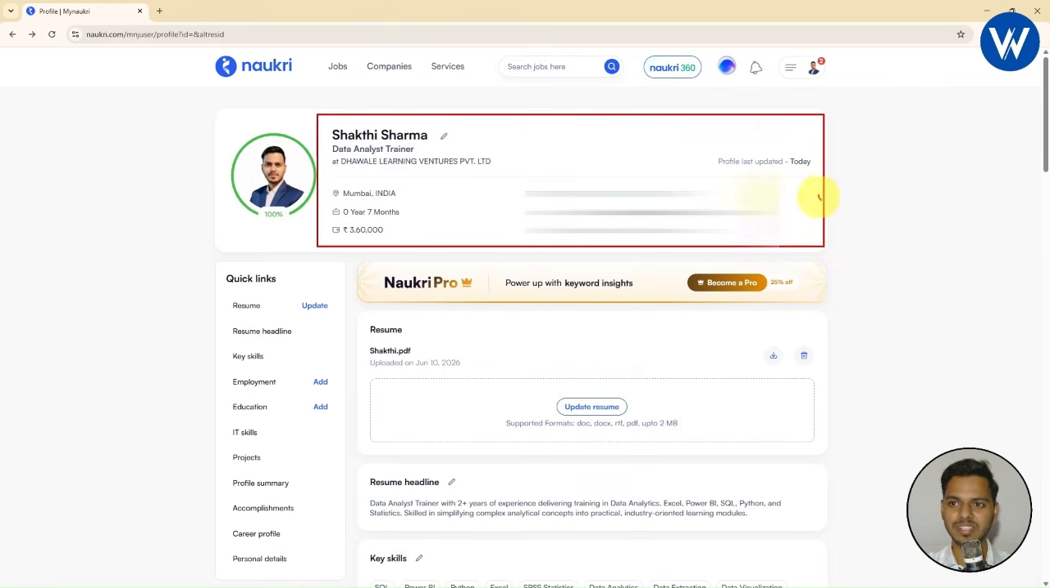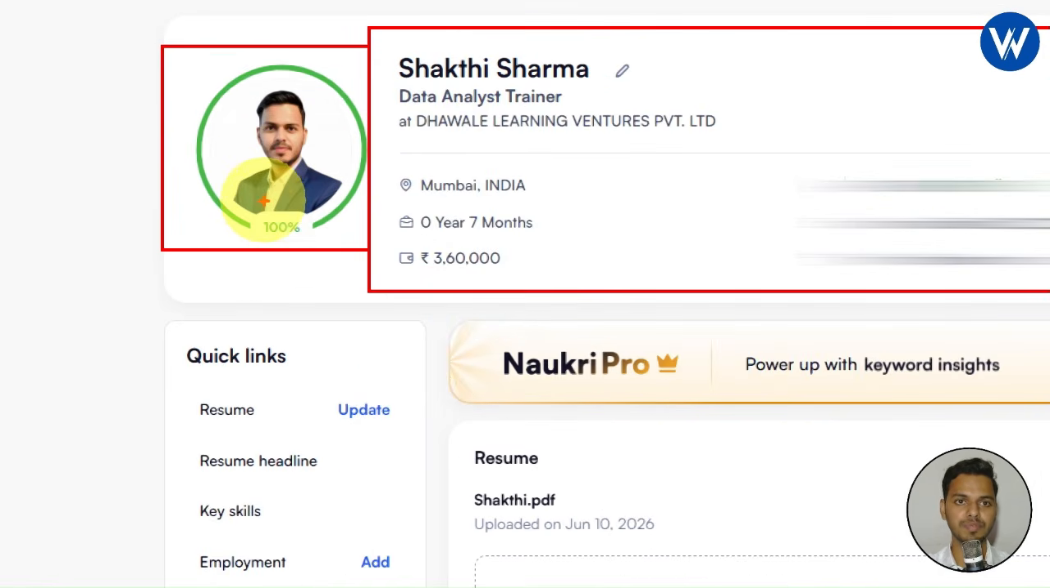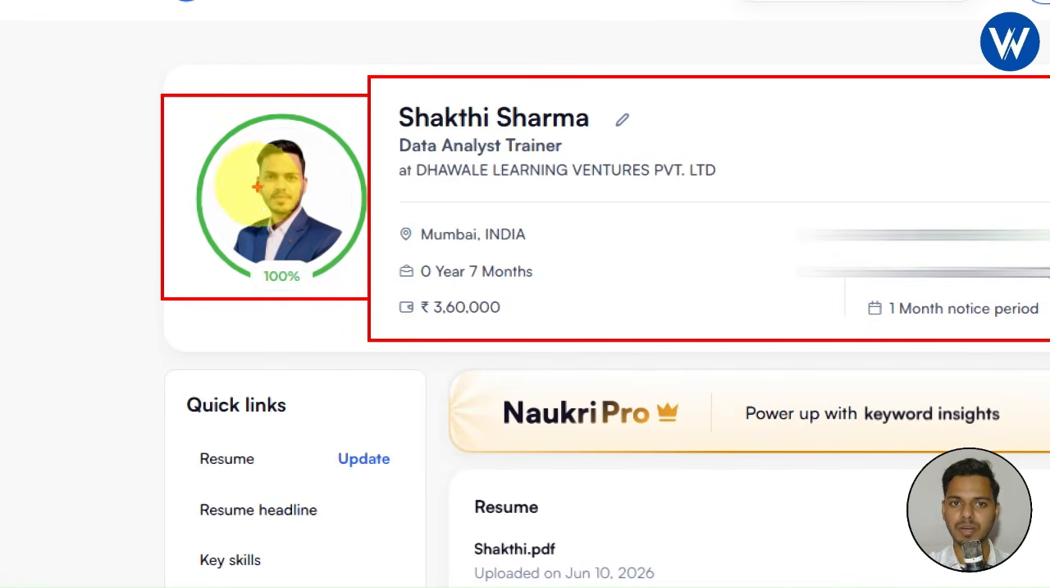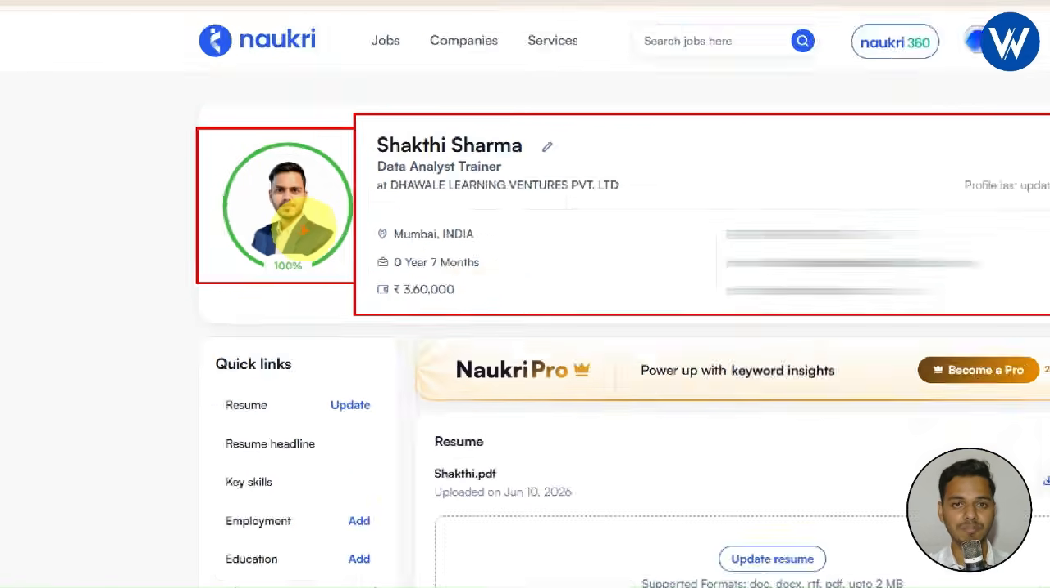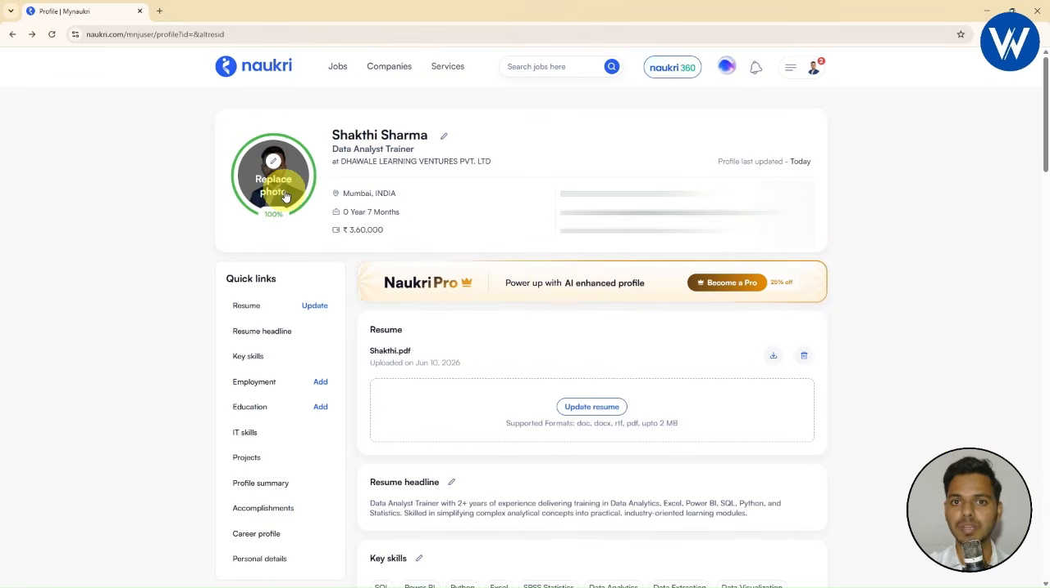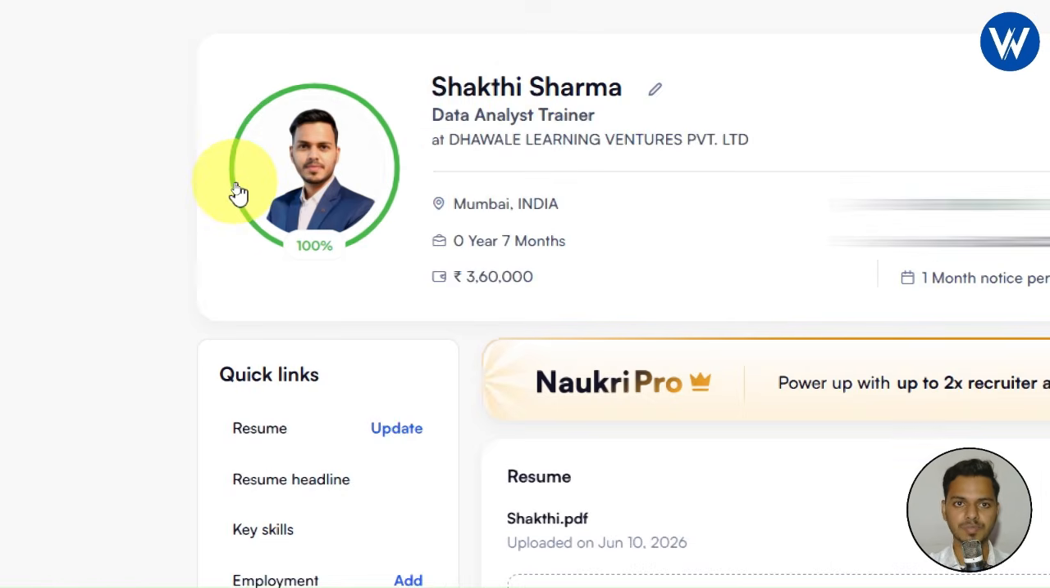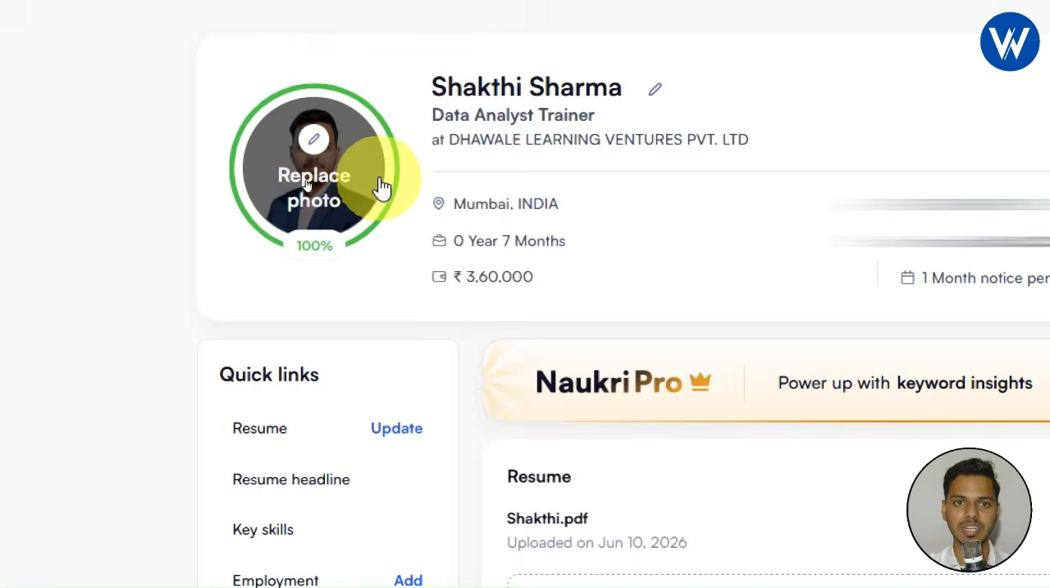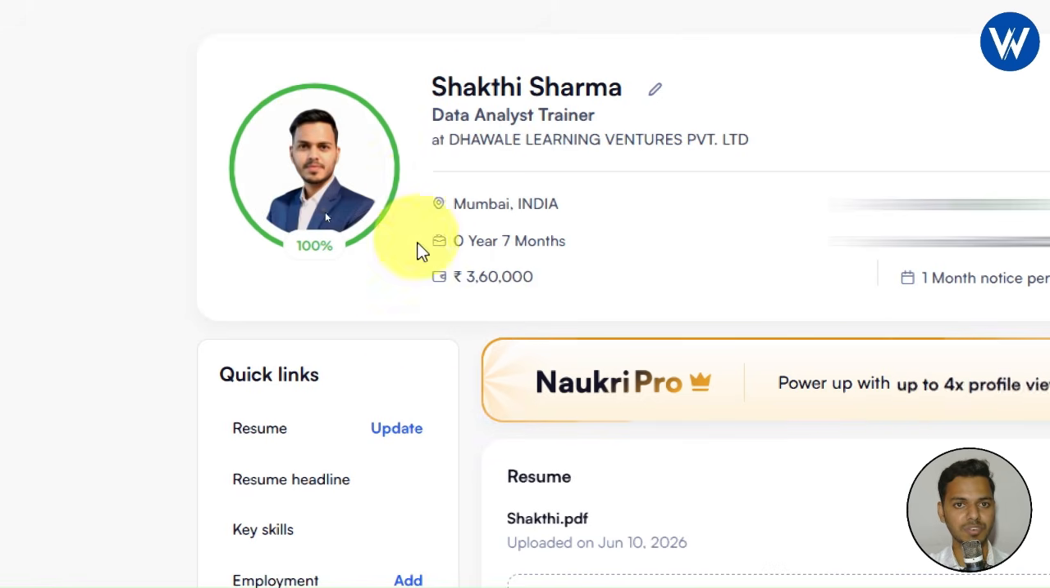As you can observe on the screen, this section is complete. Now you need to add your photo. Right now you can see my photo is completely professional. Whenever you are adding your photo, it should be completely professional. The background should be completely plain. If you want to replace it, you can simply click on this option. From here you can replace your photo.